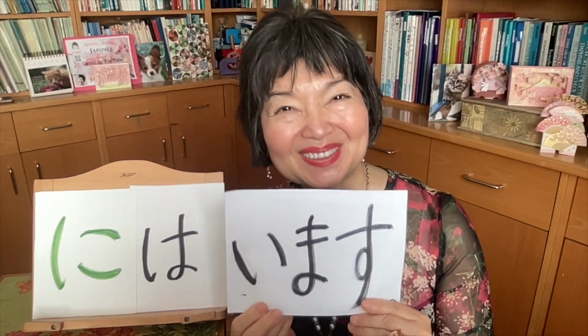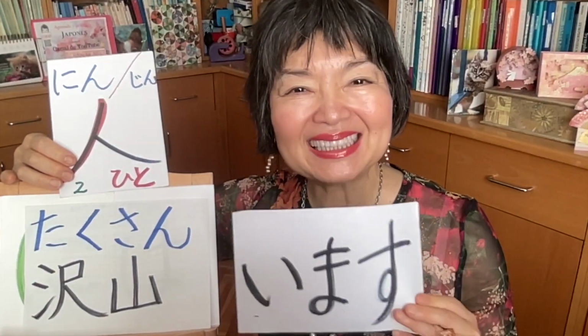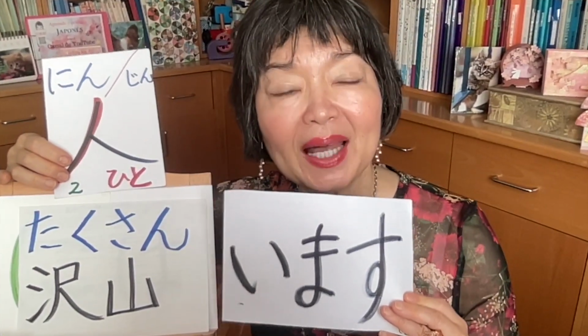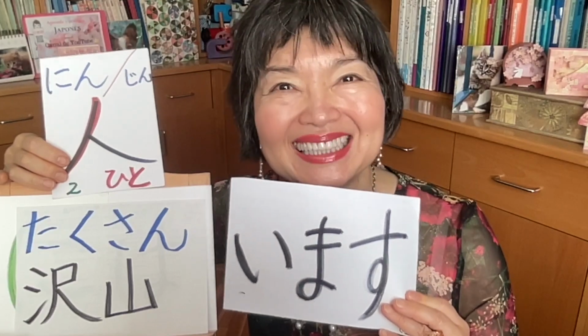There are, so imasu. Tokyo ni wa hito ga takusan imasu.